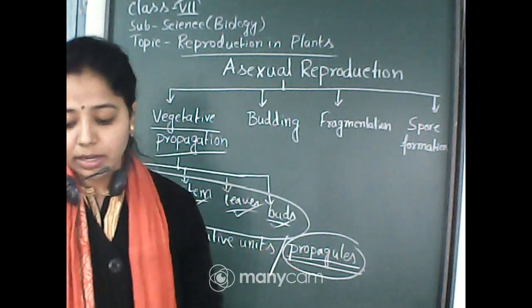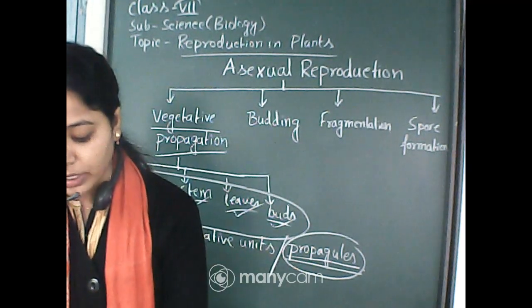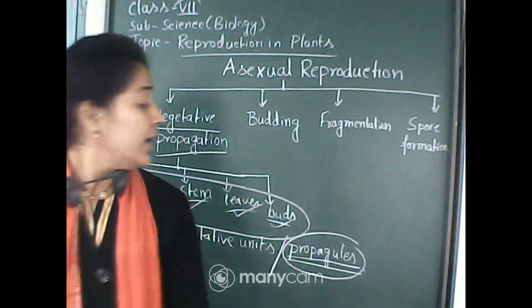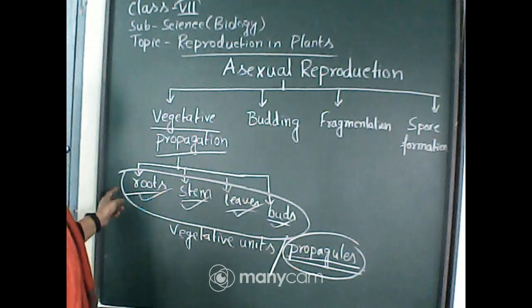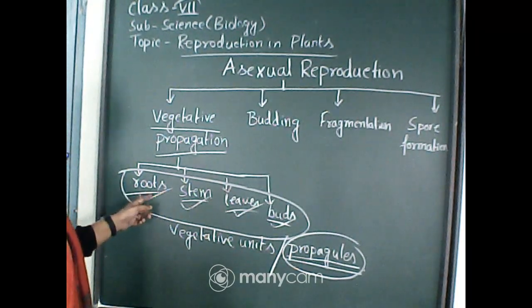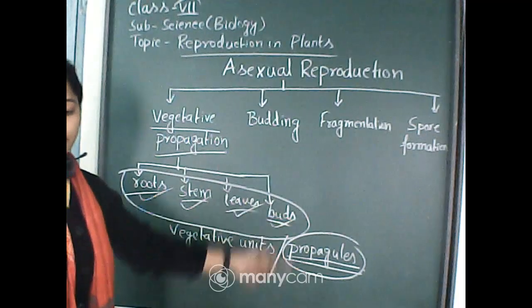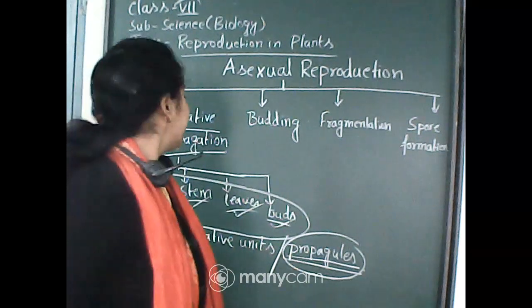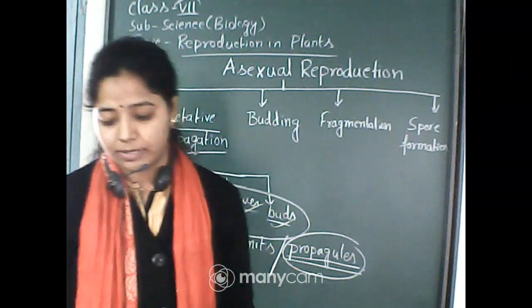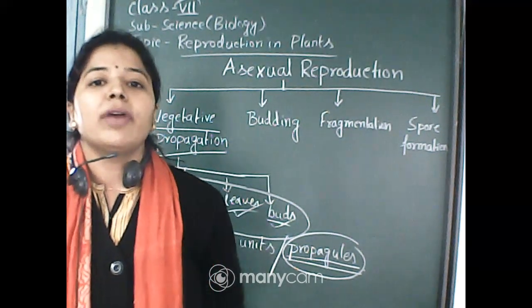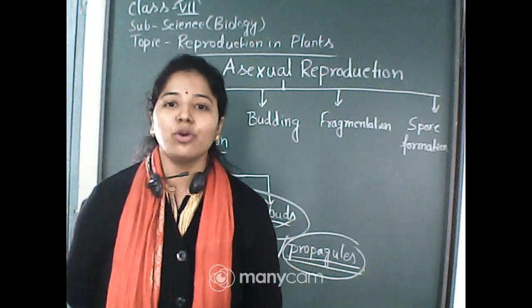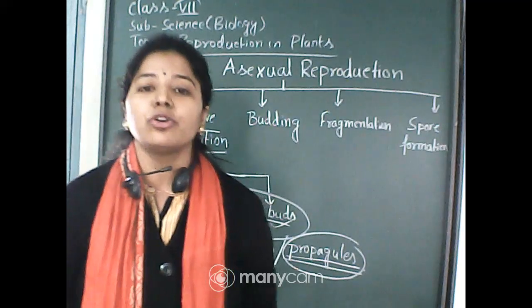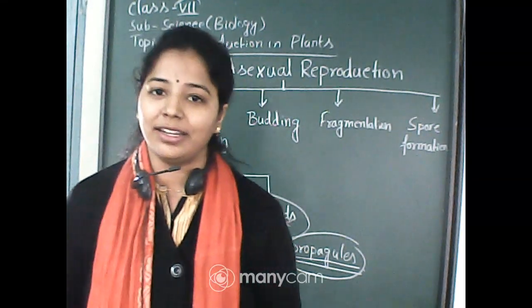Now, I will tell about different types of vegetative propagation. As I have already told, it can occur through vegetative parts like roots, stem, leaves and buds. So how does vegetative propagation by stem take place? Most of you have heard about the growth of the rose plant. The growth of a rose plant is actually done by cutting.